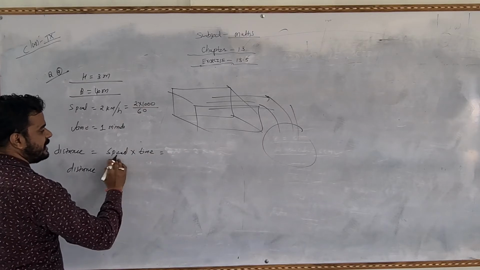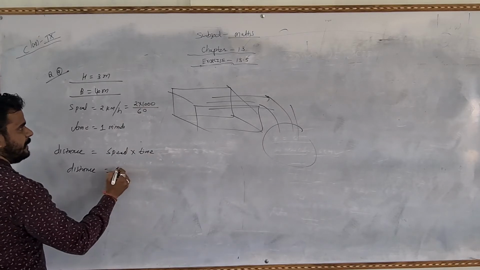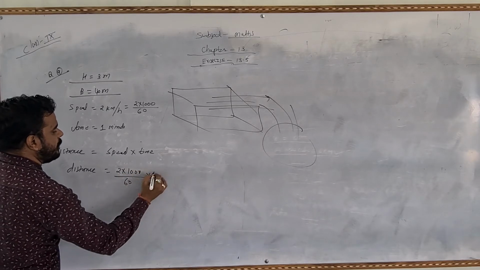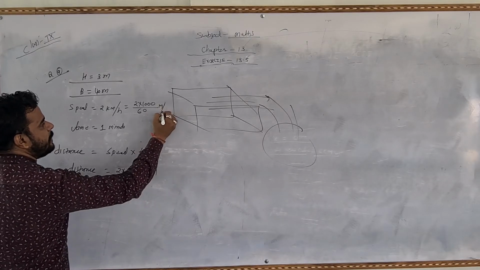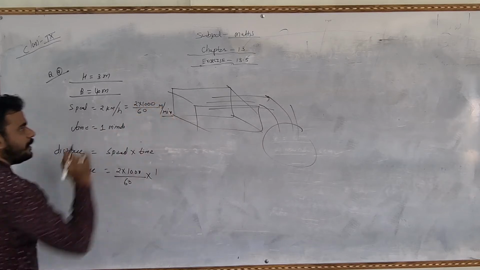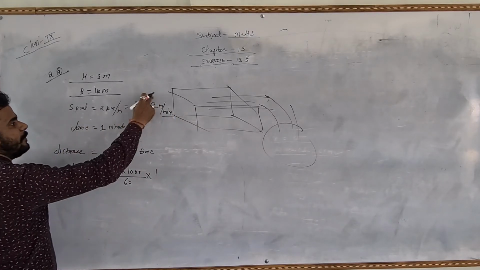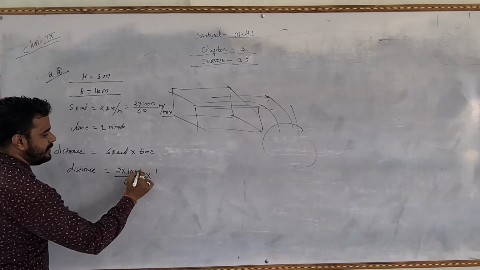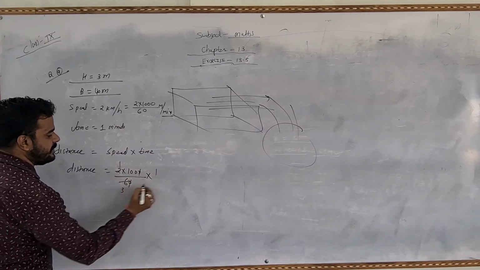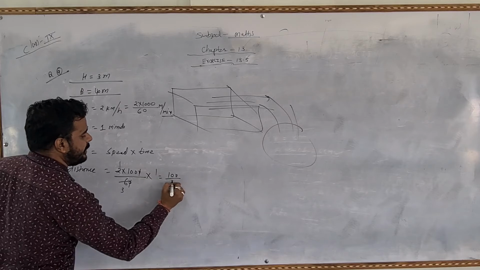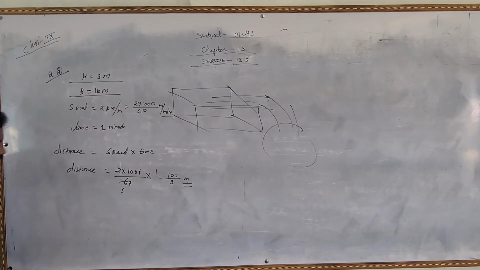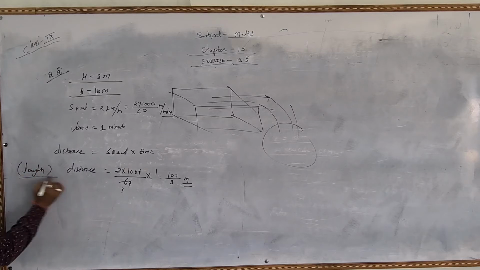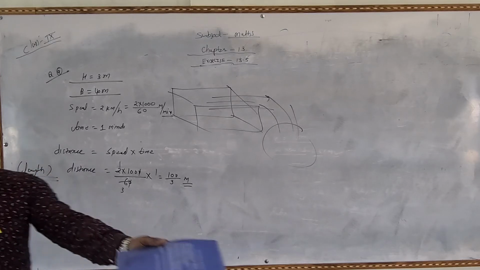Distance is equal to speed into time. So speed equals to 2 multiply 1000 upon 60 into time is given 1. This is meter per minute. ये क्या होगा मीटर पर मिनट में, किलोमीटर को मीटर में करने के 1000 and for the hour it will be 60. So change here, 0 0 will become 2 1 2 3 6, which means the distance is 100 upon 3 meter is our distance, and this distance is known as the length of the river. इसी को हम कहेंगे length of the river.